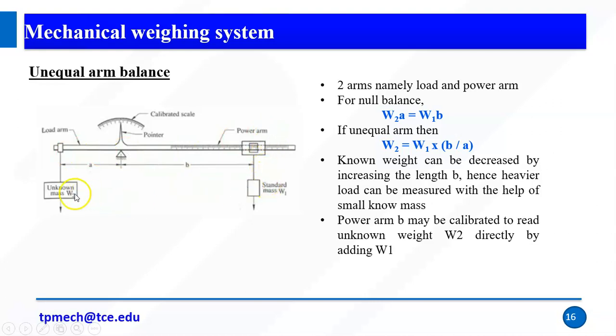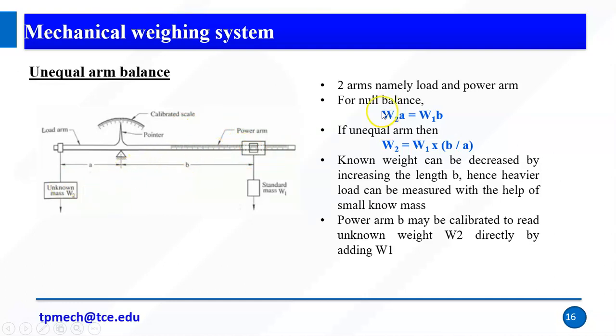So for example, I want to know the vertical force of an object. On the object I have a pointer, and the pointer will move. Here I have an unequal arm. In the power arm we have a standard mass, so I will add the weight here. After adding the weight, I adjust this lever until the pointer gets to the neutral position. I need to adjust my arm until the pointer reaches the neutral position, so that A and B are brought to balance.